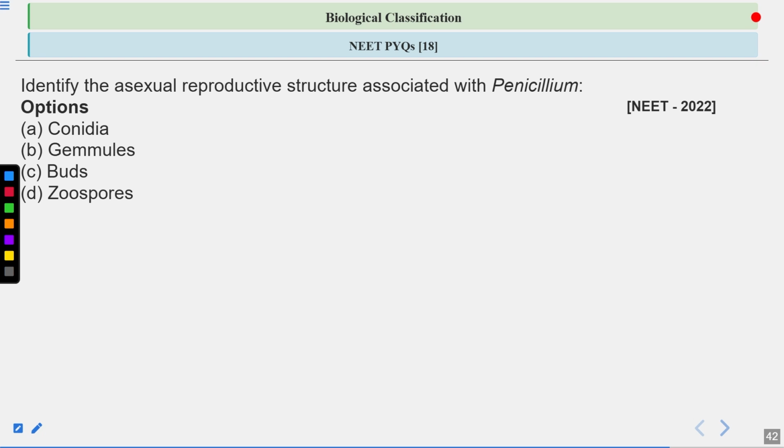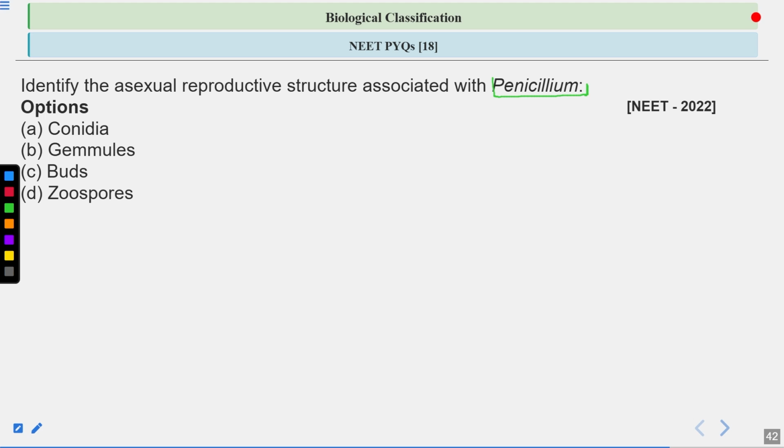Now let's discuss this question. You have to identify the asexual reproductive structures associated with Penicillium. So Penicillium is a fungus. Penicillium belongs to the class Ascomycetes. So how do the members of the class Ascomycetes reproduce?